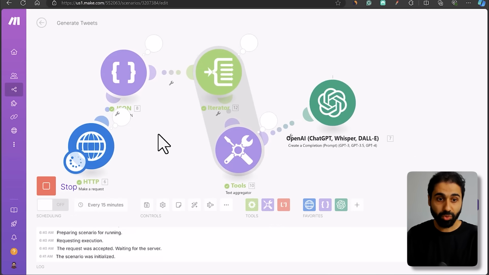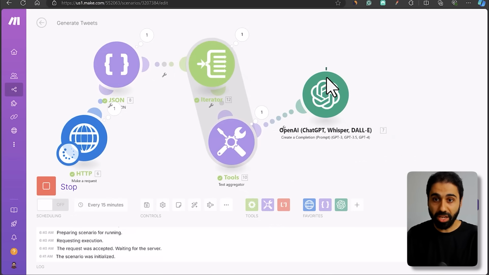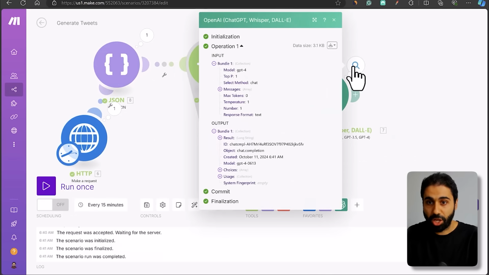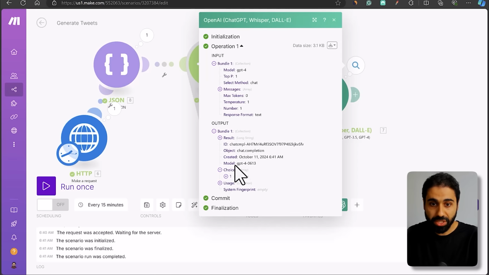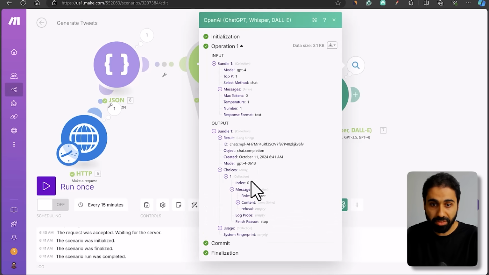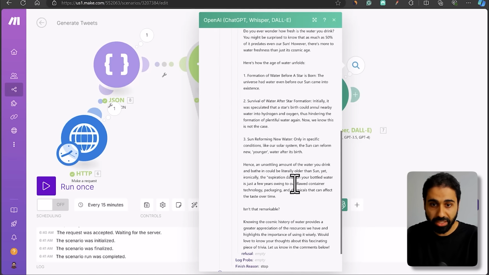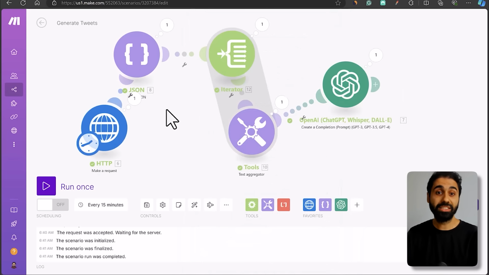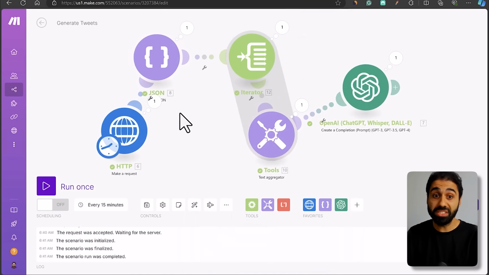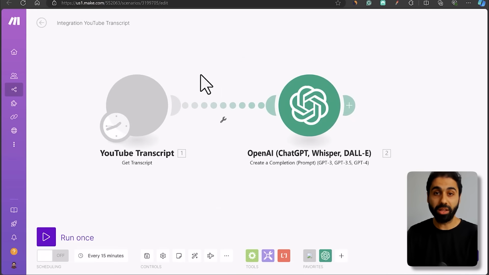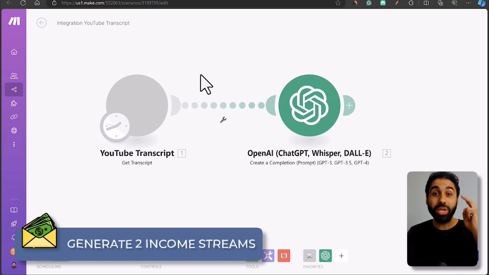Let's run it. We get the script, we pass it to the AI, now it's generating the tweet. Let's open the result, choices, and then we have the message, content, and here is our output. Now it's time to see how we can convert this system into this one and generate 2 income streams out of it. But before that, think about it.